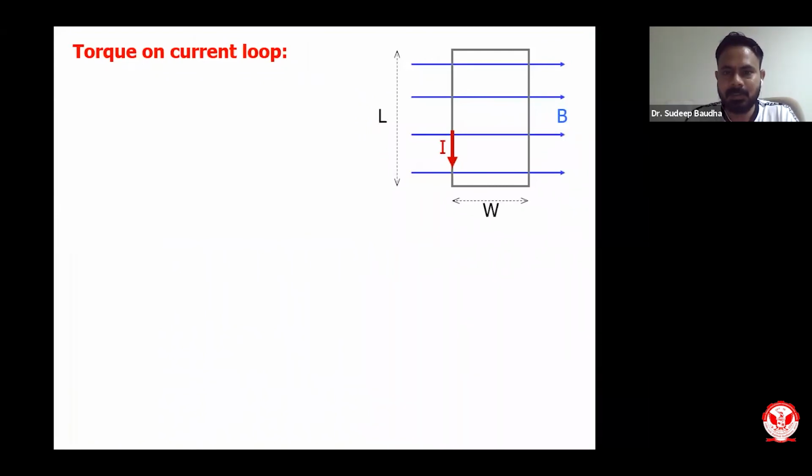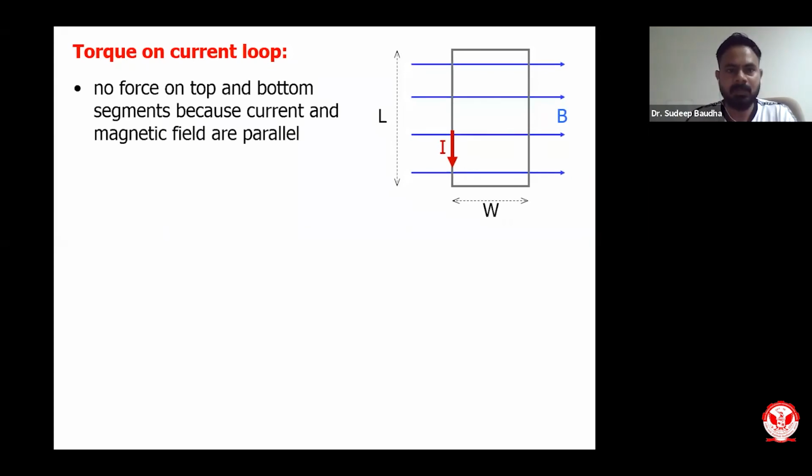Torque always has some sort of rotational effect. I gave you an understanding of torque when we were discussing the electric dipole, and we found the amount of torque on those electric dipoles. We have already done this. The same we will do for this particular loop, and these loops are known as magnetic dipoles. I will show you step by step what the torque on current loops will be. We call them magnetic dipoles.